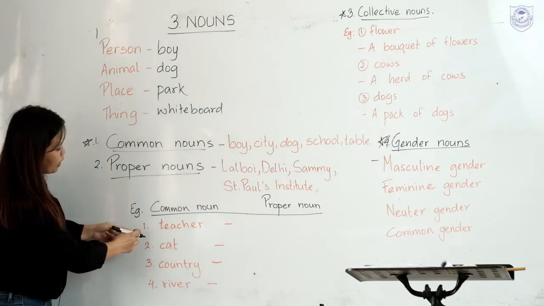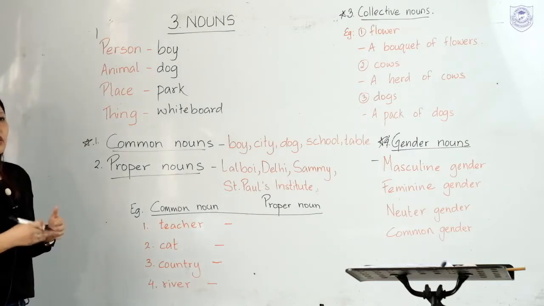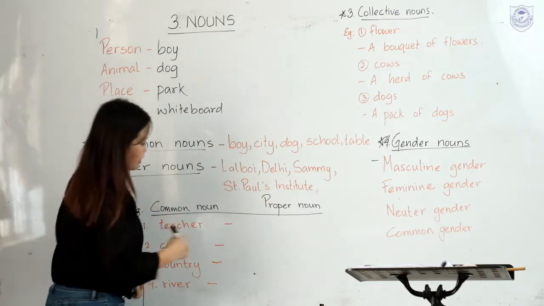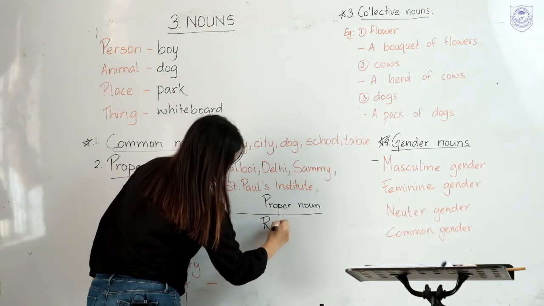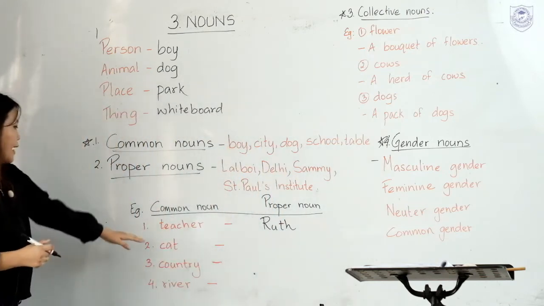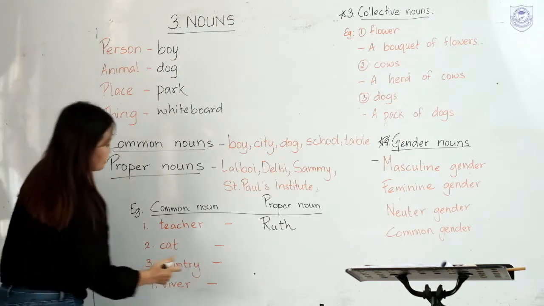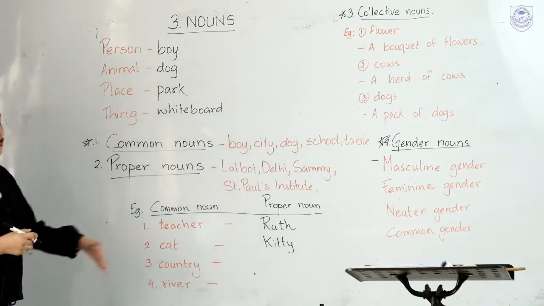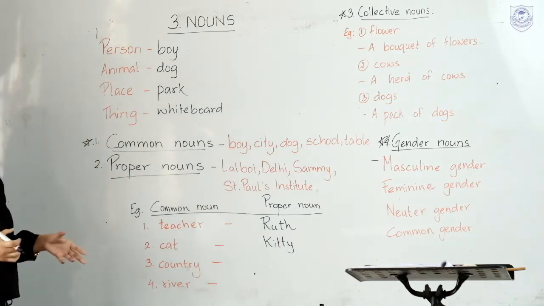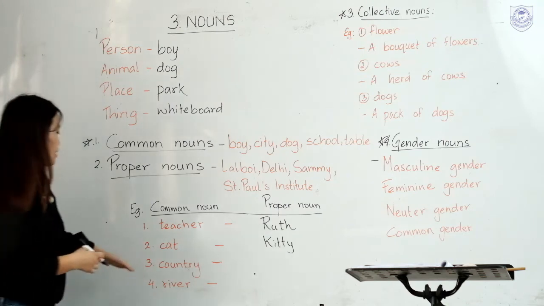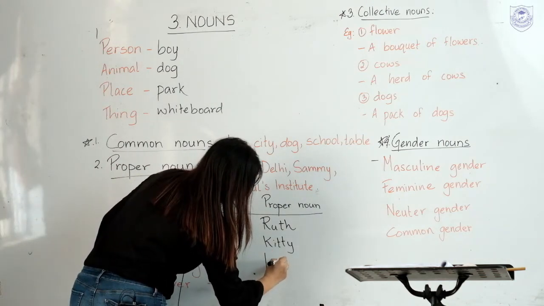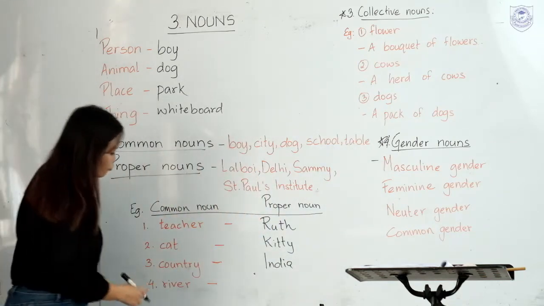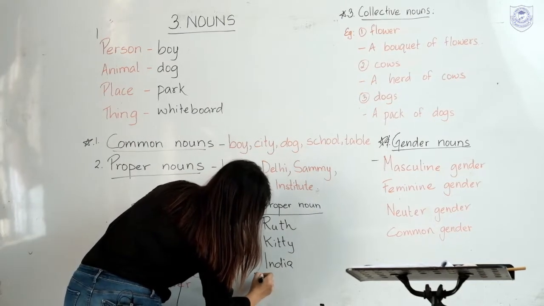Look at here. Number 1, teacher. For teacher, you have many teachers. You can write the name of any teacher. Okay? Here, let me write my name. For cat, let us write the name of one cat. For country, when we say country, there are many countries. So, let us write the name of our country, that is India. And for river, there are many rivers. Let us write the name of one river, that is Yamuna. Okay?